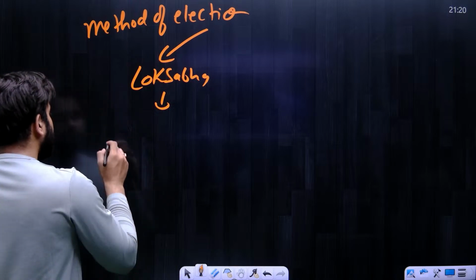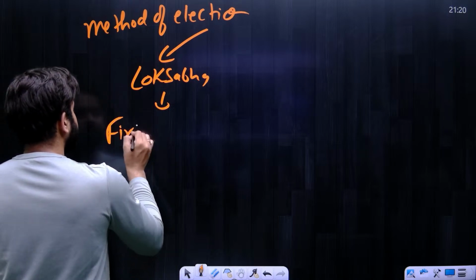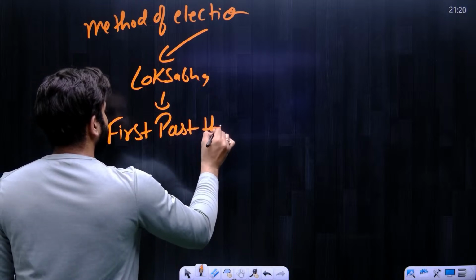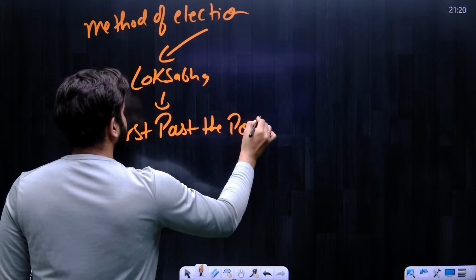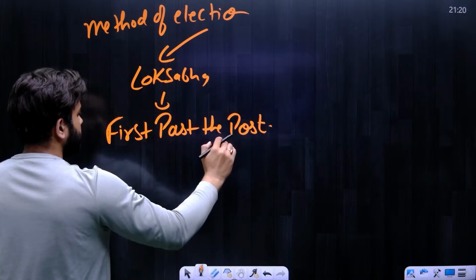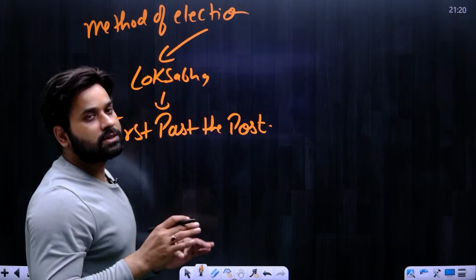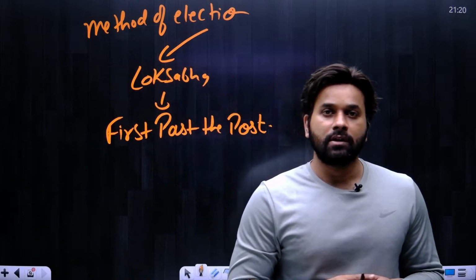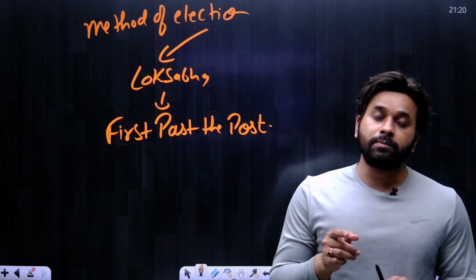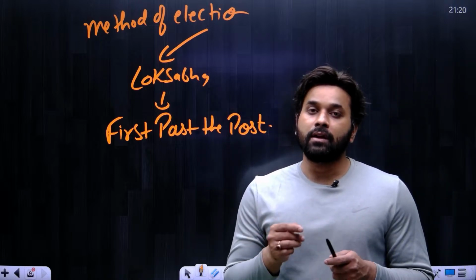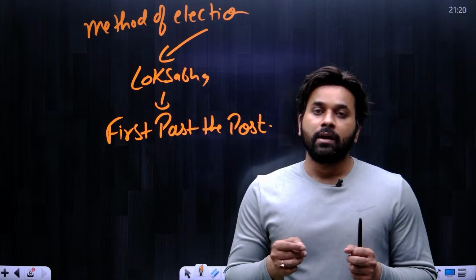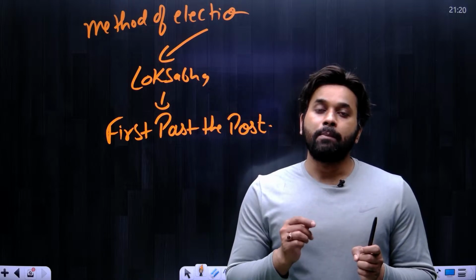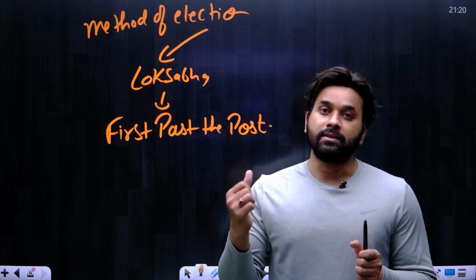This election method is known as first past the post. This particular method is considered to be the worst electoral method for conducting elections. Why am I saying the worst method? It is because we decide whether a method is good or bad on the basis of the wastage of votes. The highest amount of votes are wasted in this method.